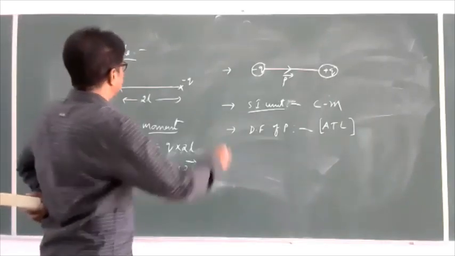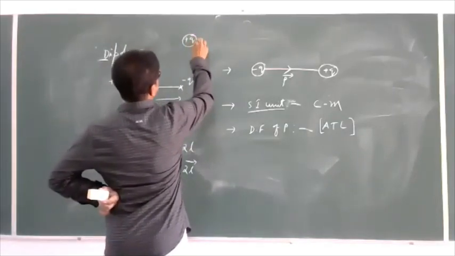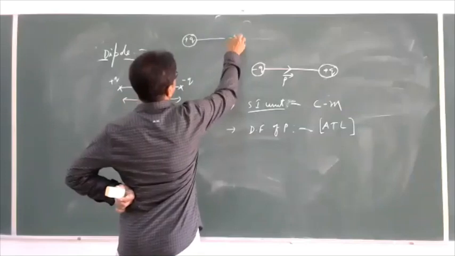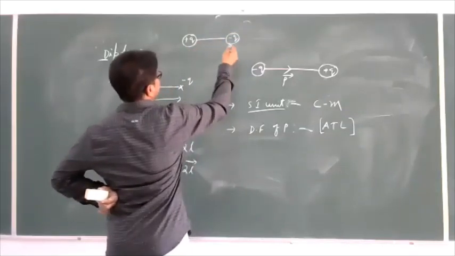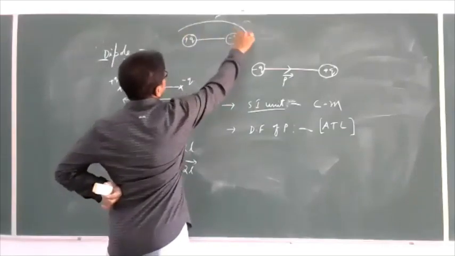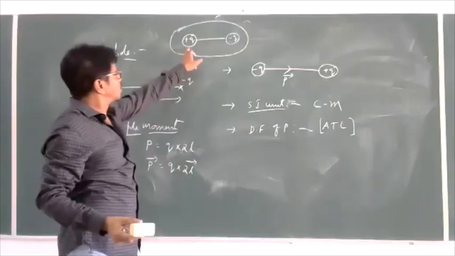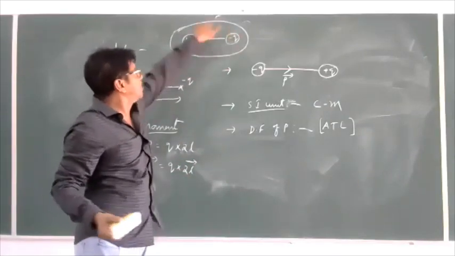So dipole is nothing but two equal and unlike charges separated by a certain distance. Then what is the charge on the entire dipole now? What is the total charge on the entire dipole?